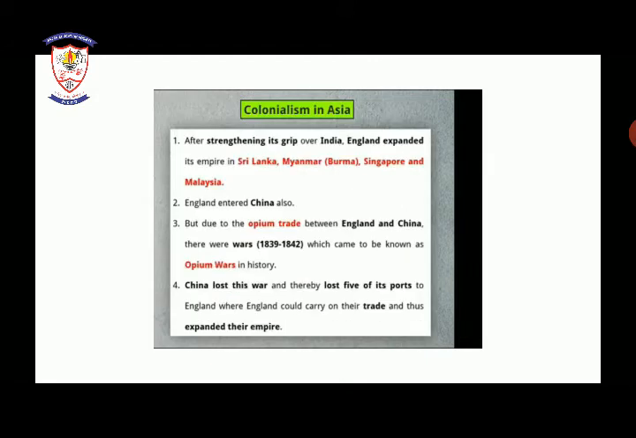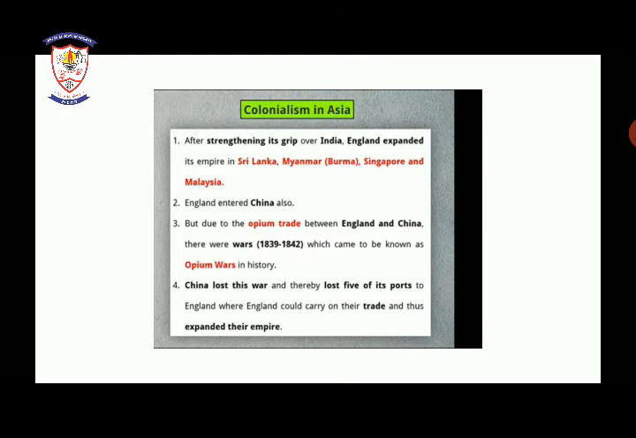So after seeing the introduction of colonialism in Asia and Africa, we will move towards our next point, which is colonialism in Asia. From this, students, it is very important. This chapter is very important. So let's move to our next part, which is colonialism in Asia.